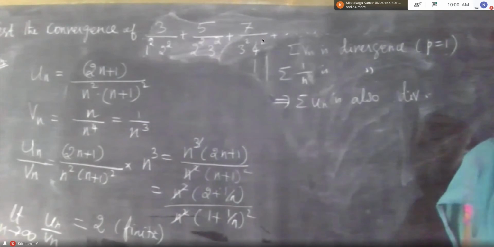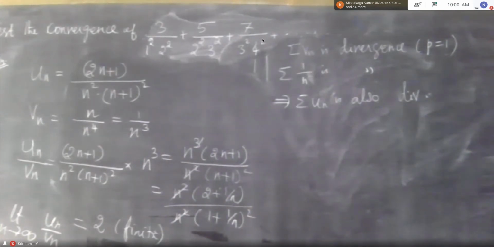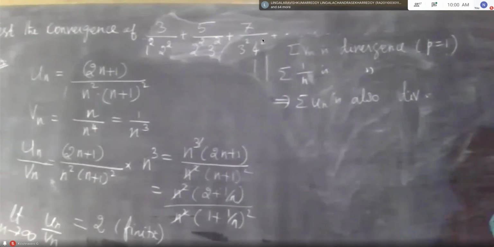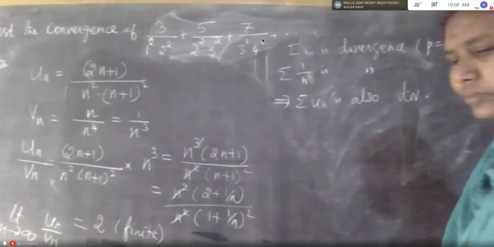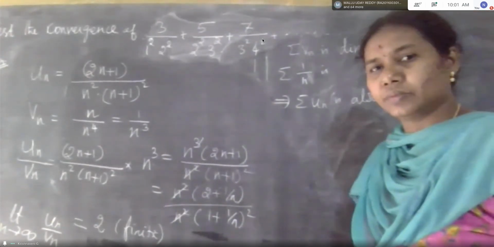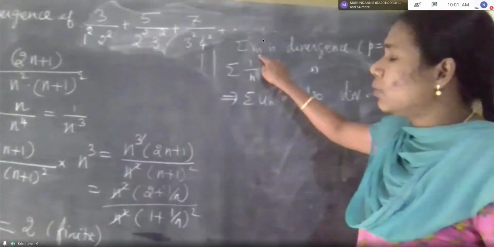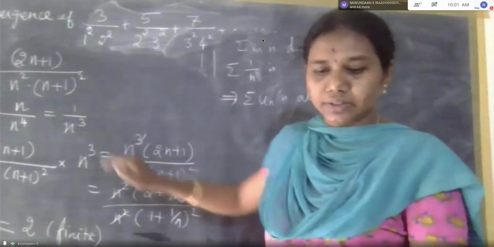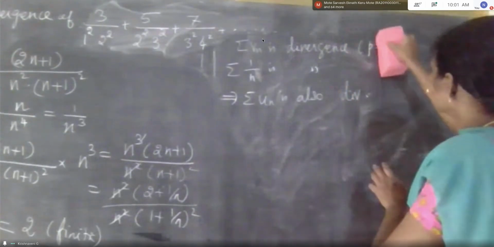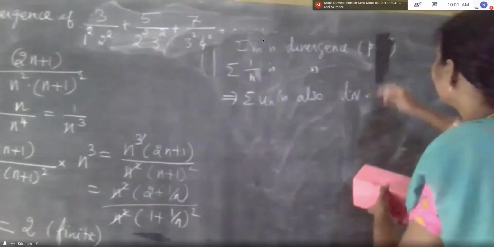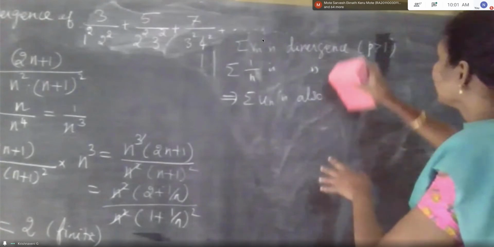Vn is 1 by n cube, p is greater than 1, that's why it's convergence.